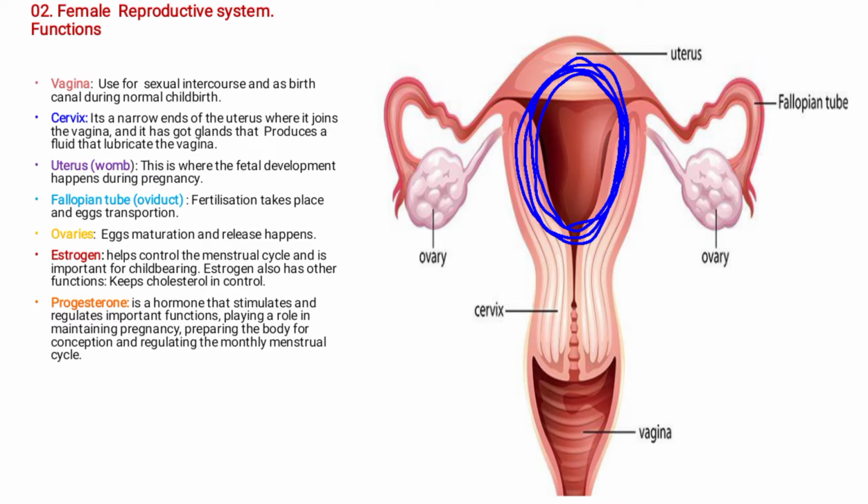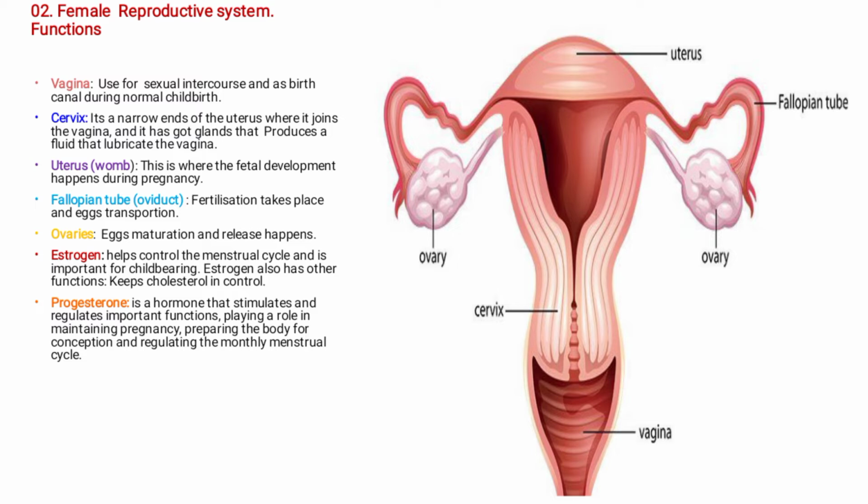You will discover that, let's say, when fertilization takes place in the fallopian tube, the fertilized egg is going to move from the fallopian tube to the uterus. Then it will be planted. It might be planted somewhere here or any other side. So this uterus is also called the house of the developing fetus.